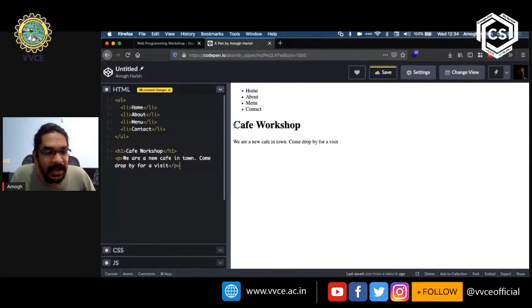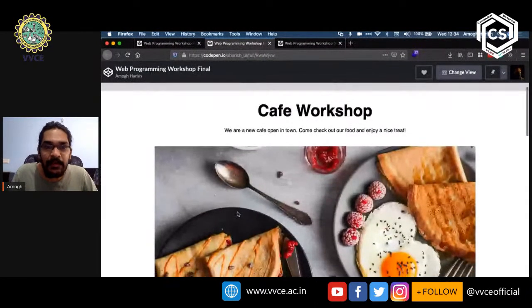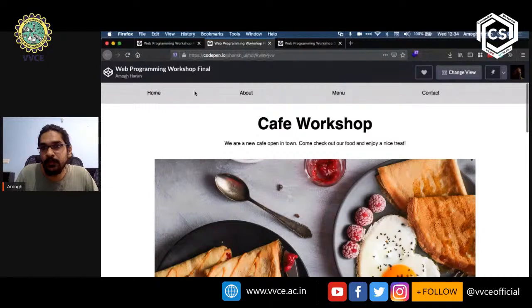And you can see on the right hand side that we actually have a heading 1 tag that displays Cafe Workshop, and then a paragraph tag that displays we are a new cafe in town, come drop by for a visit. Okay, great. Let's go back to the design, right? So we are done with the top part where we have the different navigation links that say home, about, menu, and contact. We have added in the heading 1 tag. We have added in the paragraph tag that welcomes people onto their website.